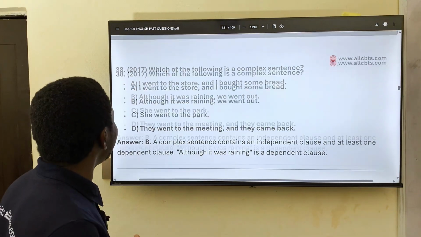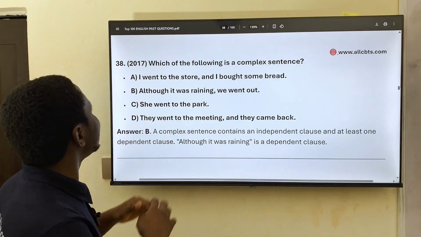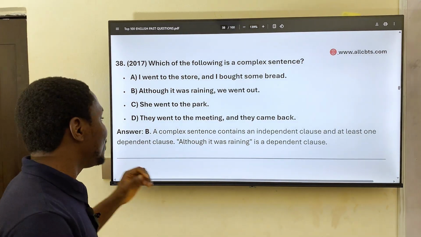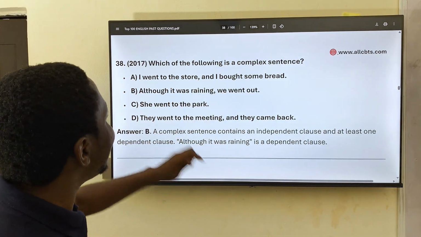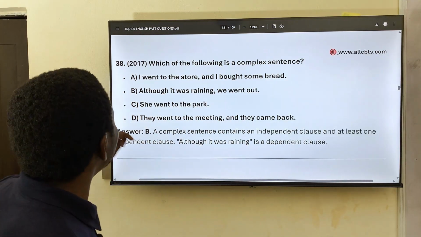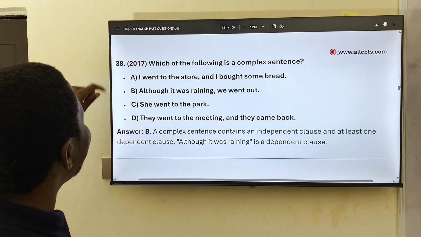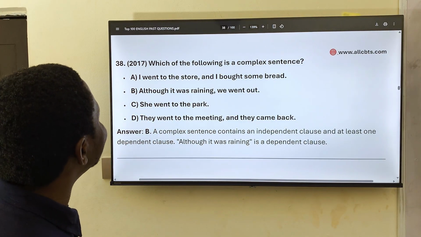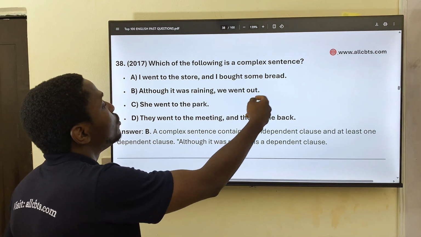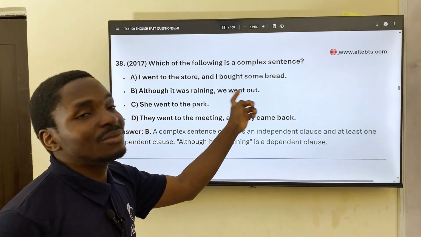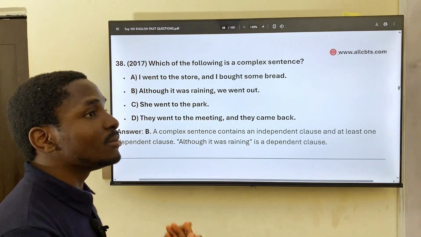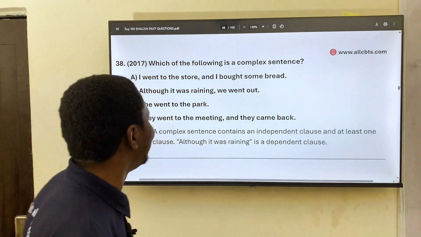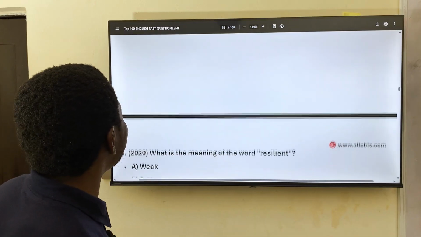Good. 38. Which of the following is a complex sentence? A complex sentence contains an independent clause and at least one dependent clause. Okay. I went to the store and I bought some bread. Although it was raining, we went out. She went to the park, they went to the meeting, and they came back. So this is the one that contains an independent and a dependent clause. We went out, although it was raining, we went out. "We went out" cannot stand on its own, there has to be a pre-clause to it. So it was raining, but we went out. That's good. So B is the correct answer.